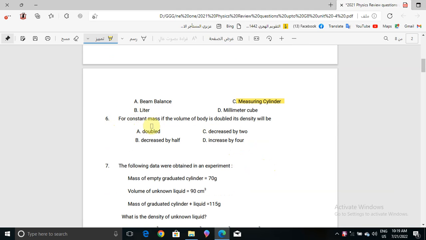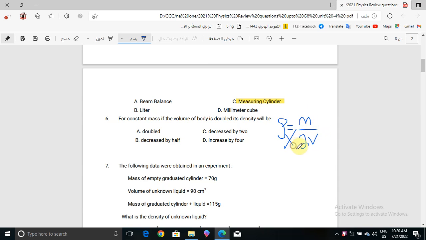Okay, now question number 6, for constant mass, if the volume of a body is doubled, its density will be what? Doubled, decreased by half, decreased by 2, or increased by 4. Here what we will do: for constant mass, if the volume of the body is doubled, its density will be what? Density is equal to mass constant over 2v, right?